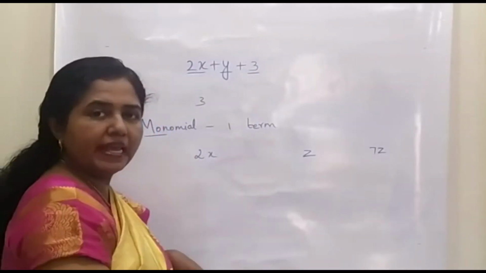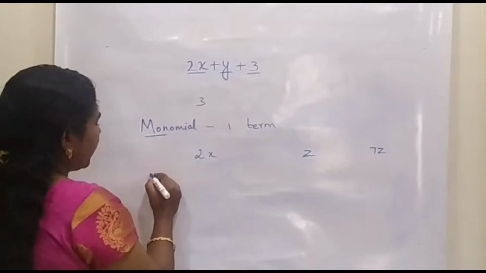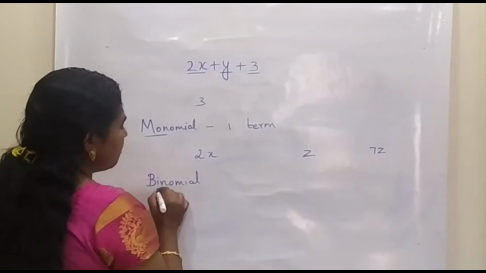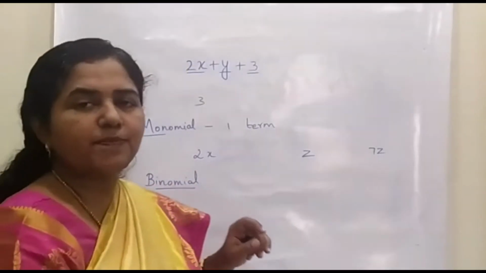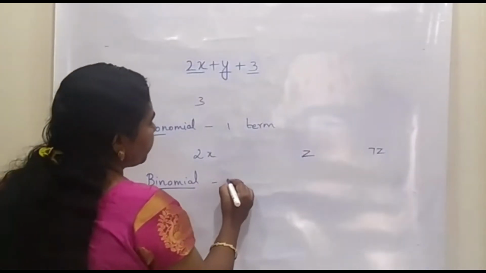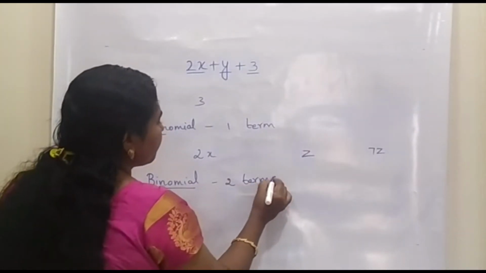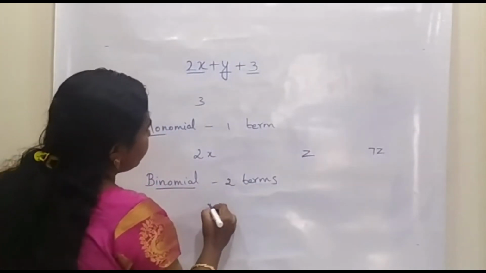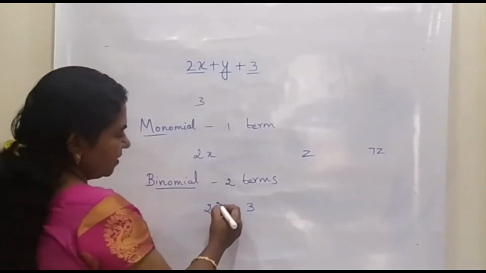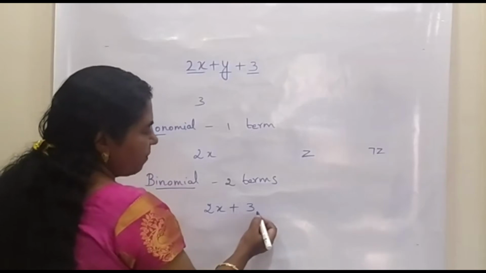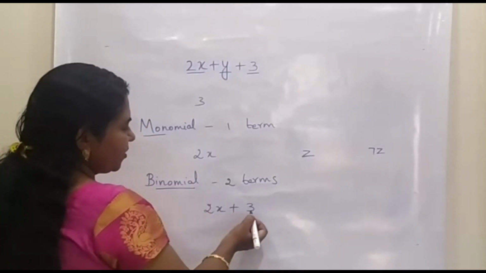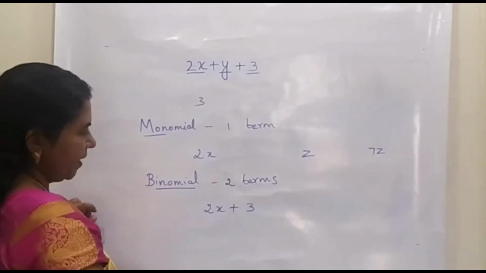Now coming to the next type, it is binomial. A binomial is an algebraic expression that has two terms. For example, if we have an expression 2x plus 3, here this is the first term and this is the second term. So, the number of terms is 2. So, this algebraic expression can be called a binomial.